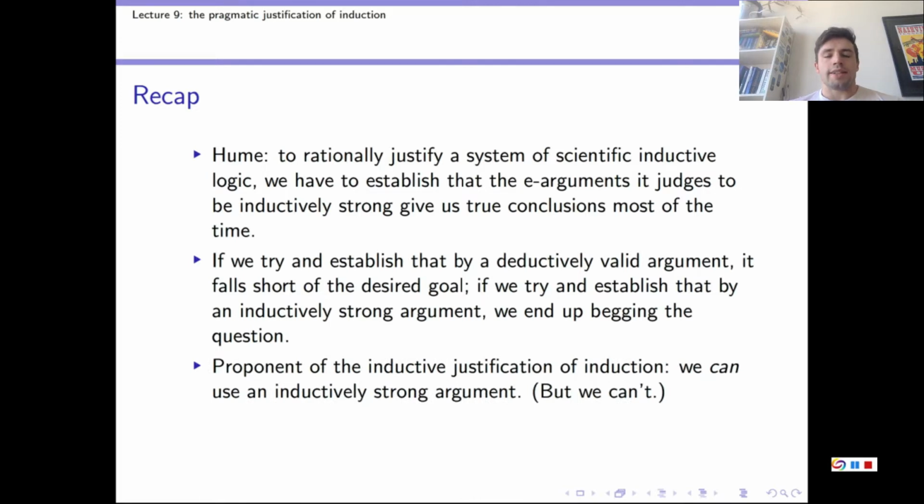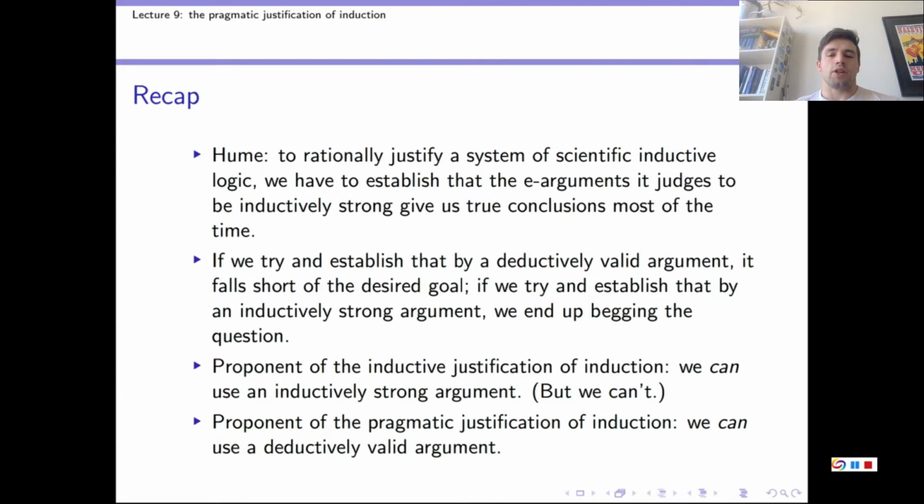Now we saw in the last lecture, lecture 8, that the proponent of the inductive justification of induction tried to argue that rationally justifying a system of scientific inductive logic using an inductively strong argument was not question begging after all. And we also saw that this wasn't entirely successful. In this lecture, we're going to look at the pragmatic justification of induction, which tries to argue that we can, after all, rationally justify a system of scientific inductive logic using a deductively valid argument.